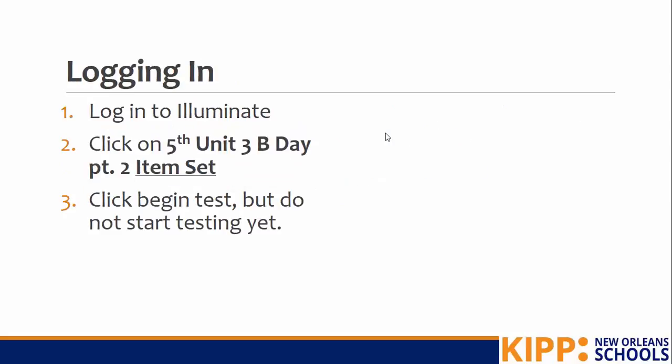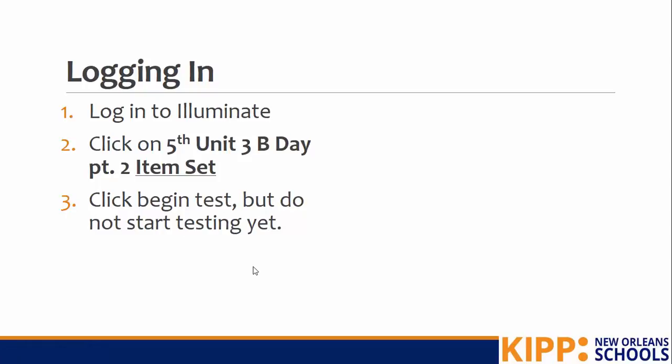So you're going to be toggling back and forth between this Edpuzzle and Illuminate. Step 1 is to log into Illuminate. Click on 5th Unit 3 B-Day Part 2 Item Set. Make sure it says Item Set and not Exit Ticket, and then click Begin Test, but do not start testing yet.